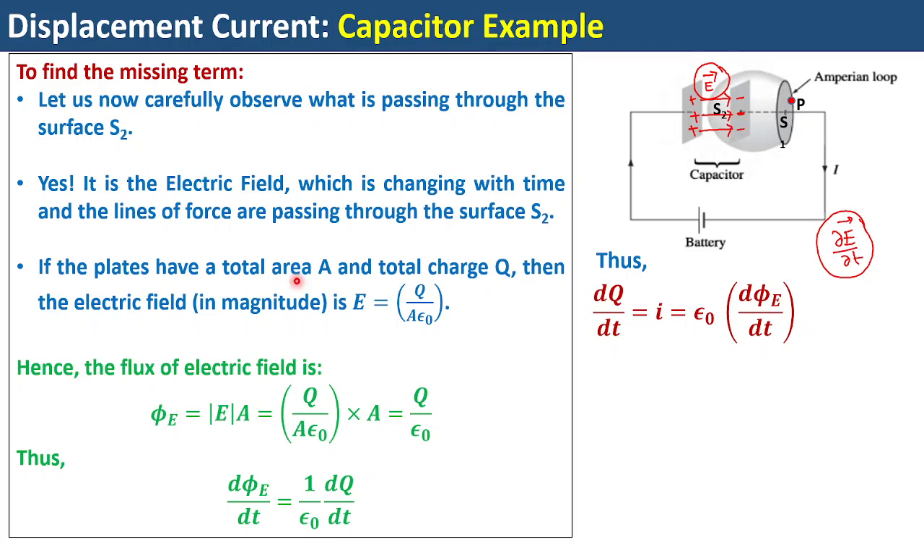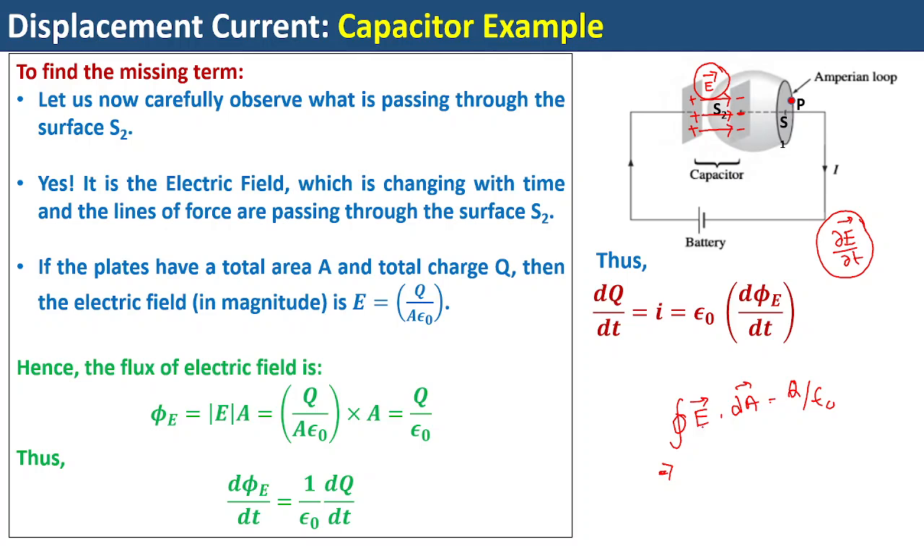Now if the plates have the total area A and total charge Q, then the electric field in magnitude is given by Q upon A epsilon naught. How exactly do we get that? We get it from Gauss's law itself. What did Gauss's law say? The closed surface integral of E dot dA is equal to Q by epsilon naught.